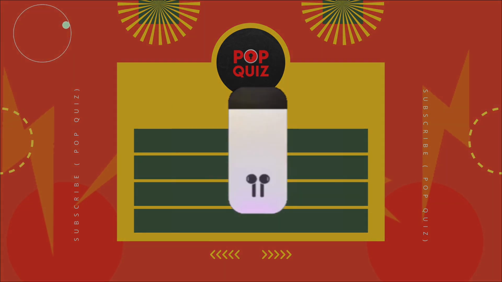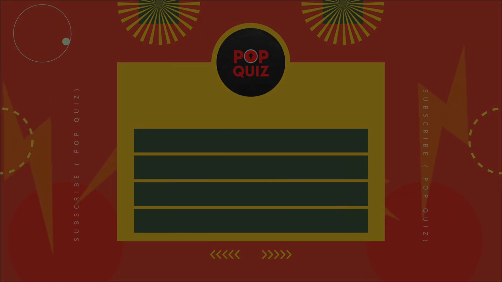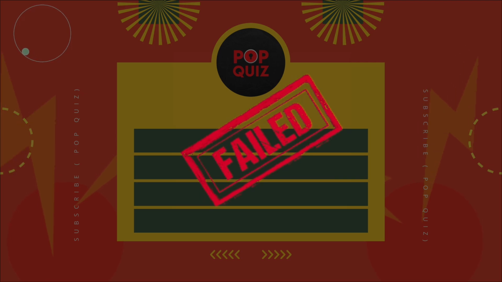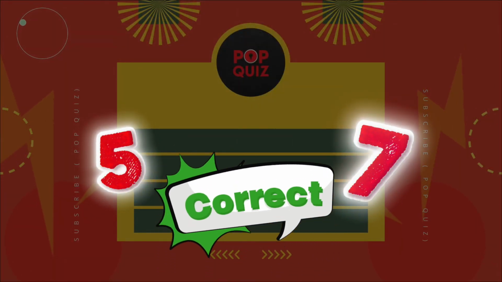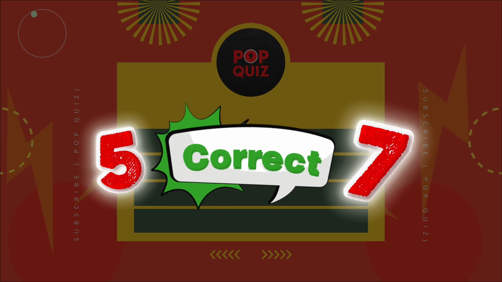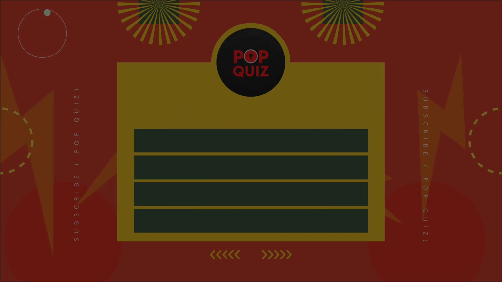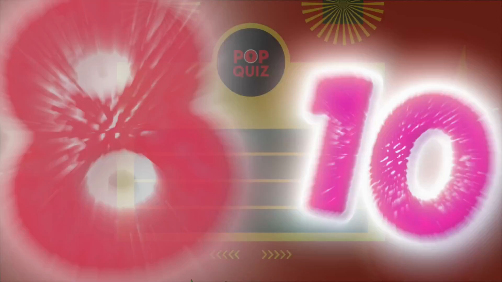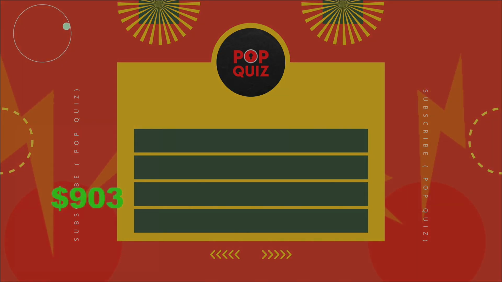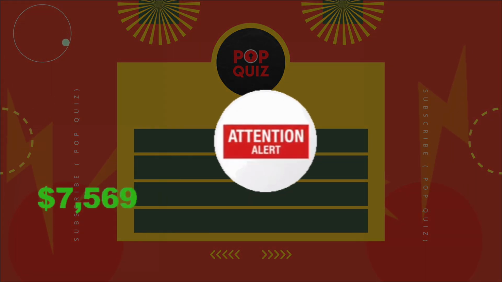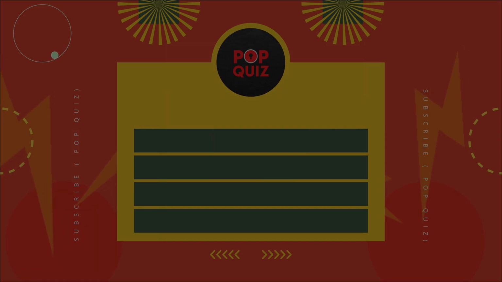The test is over. Time to grade your paper. Add up your score. If you got 0 to 4 correct, you failed. Report to summer school. Our channel is your summer school. If you got 5 to 7 correct, you get a C. You passed, but barely. You were probably staring out the window. If you got 8 to 10 correct, you get an A+. You were paying attention. You are the class valedictorian of Pop Quiz.